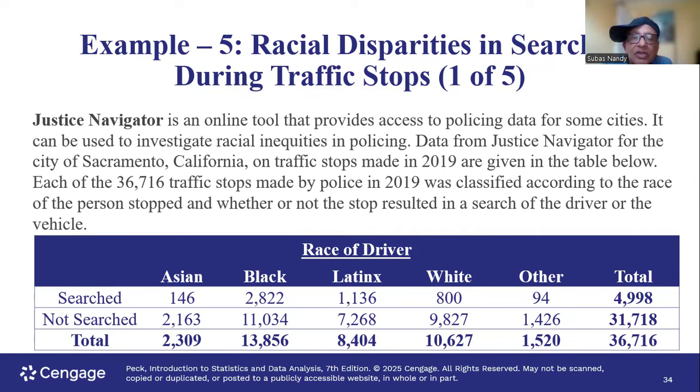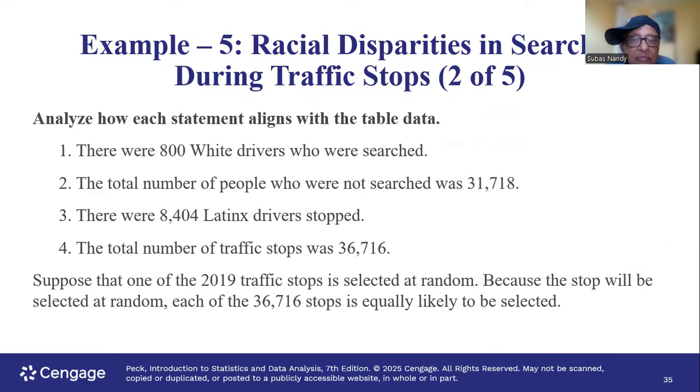So the categories of races are Asian, Black, Latinx, White, Other, and then you have the total. Total means you add all the numbers in the search category, and there is another category of not searched. Okay. What is your total sample size? 36,716 people that participated in this study. They're divided into racial category. Also, they're divided into other categories, whether they were searched by police or not searched by police. Okay.